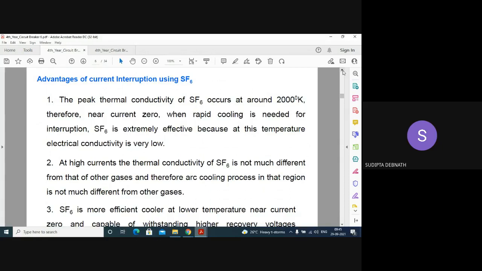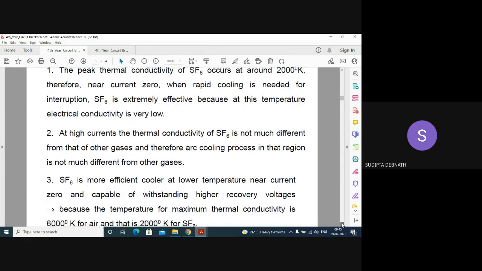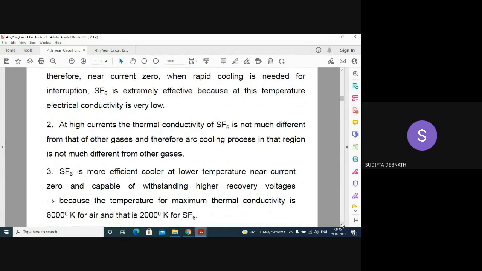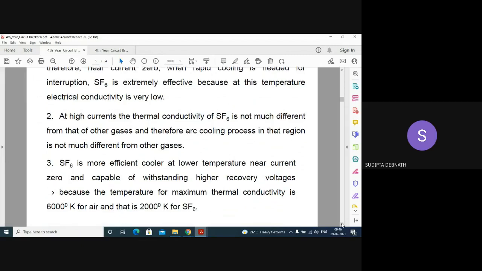At high currents, the thermal conductivity of SF6 is not much different from that of other gases, so the arc cooling process in that region is not much different. SF6 is a more efficient cooler at lower temperature near current zero and is capable of withstanding higher recovery voltage. The temperature for maximum thermal conductivity is 6000 for air, while for SF6 it is 2000 degrees Kelvin.